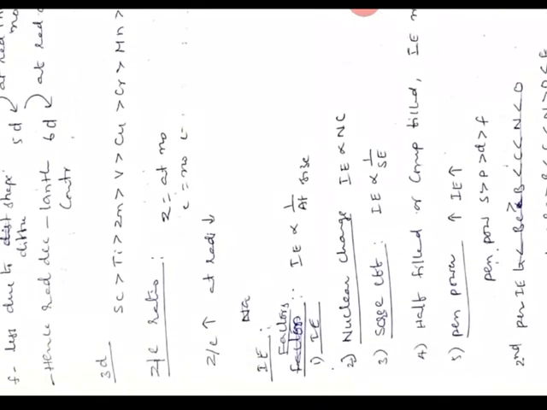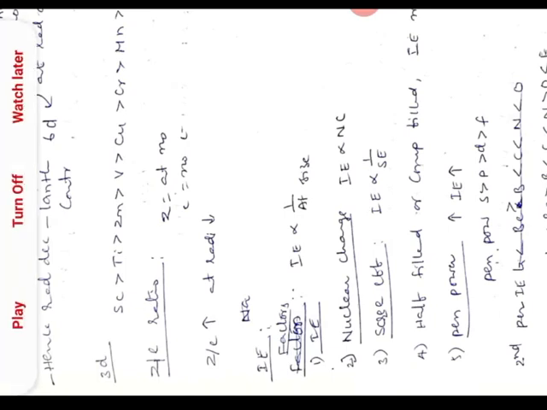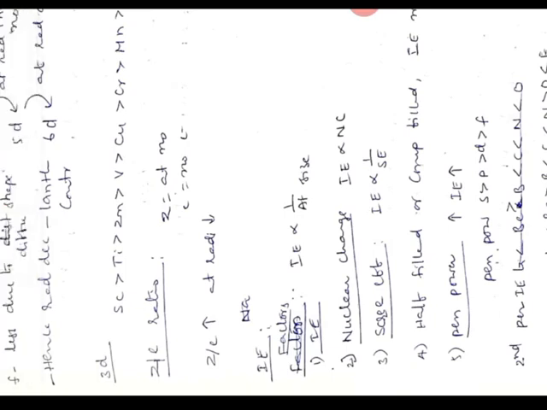And there is a term we have to know, that is lanthanide contraction. Actually, from top to bottom in a group, atomic radius should increase. Take 3d, 4d, 5d, 6d.